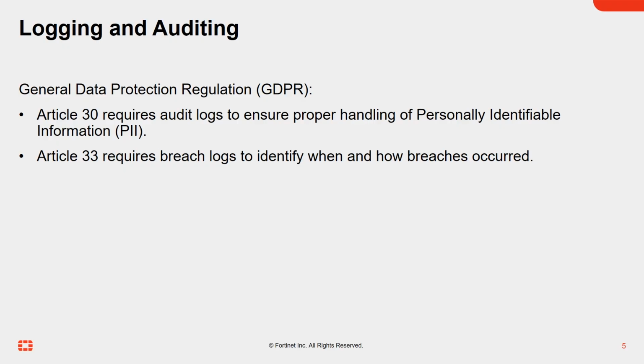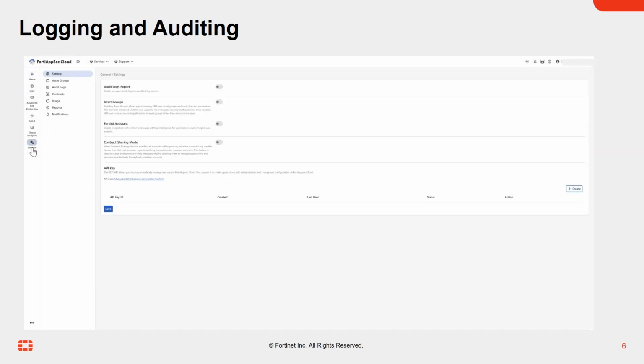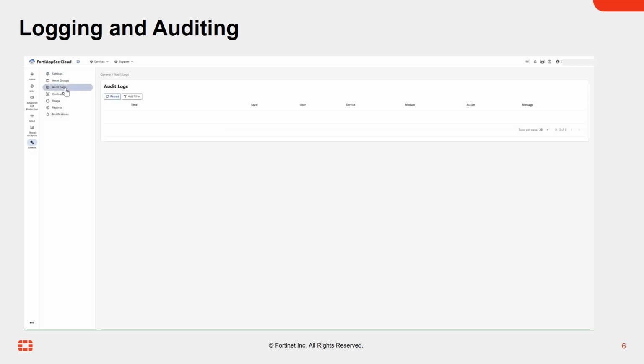FortiAppSec Cloud supports regulatory compliance, providing robust audit and logging capabilities. By logging every administrative action and configuration change, it securely retains all audit logs for future review and accountability. These logs help demonstrate operational transparency and support forensic analysis if needed. To view logs, go to General, Audit Logs.